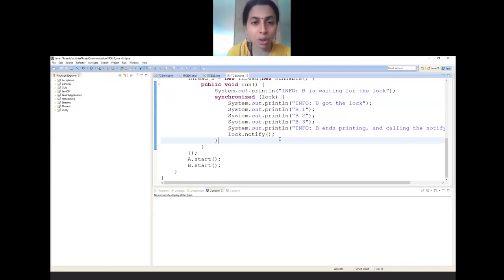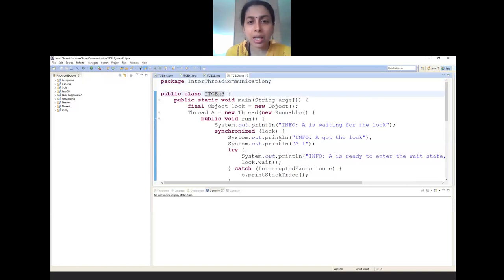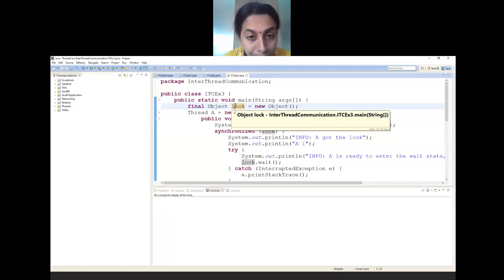Let me begin with the first line of the main method. What is this talking about? So there is something called as object class which has a variable or an instance of object class called lock.